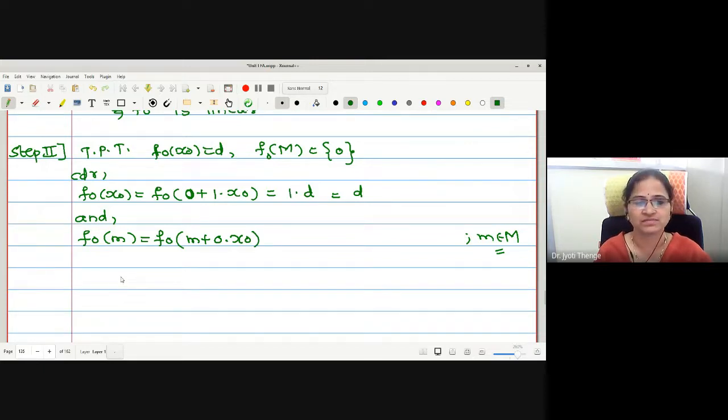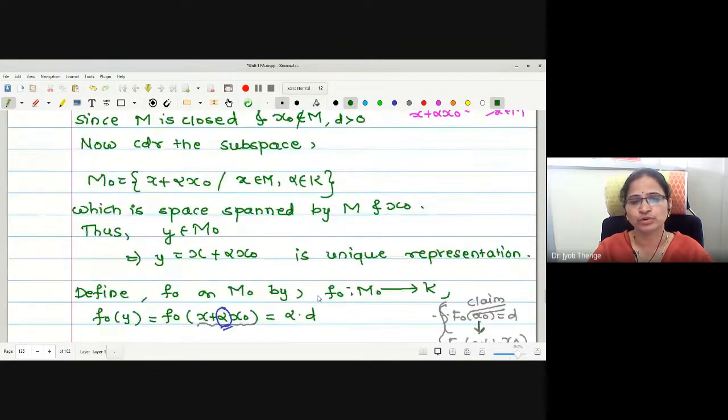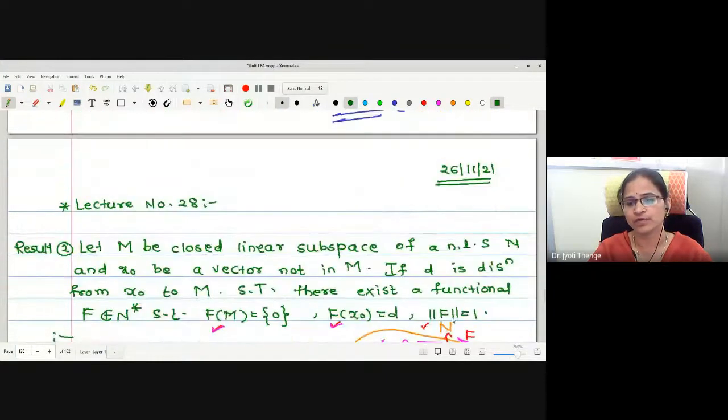Now, how is the function defined? 0 into d is equal to 0 for all m in M. Therefore, what we have shown is that f naught image of every element in capital M is 0. Therefore, I can write f naught of set M is singleton 0. The set we were writing on both sides. Okay, 2 points we have shown. Let us go to the third: prove that norm of f naught is equal to 1.